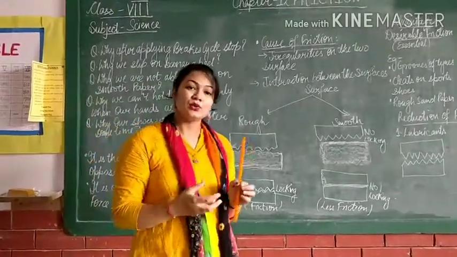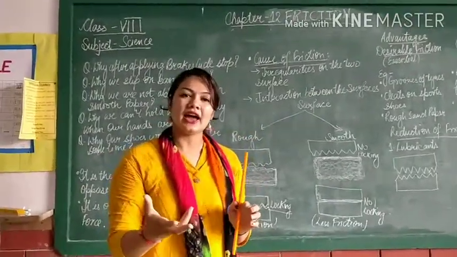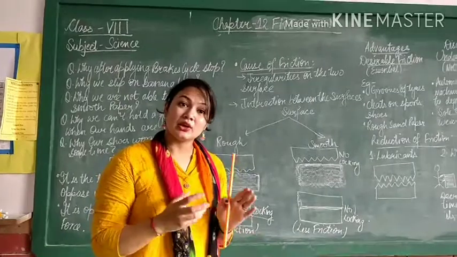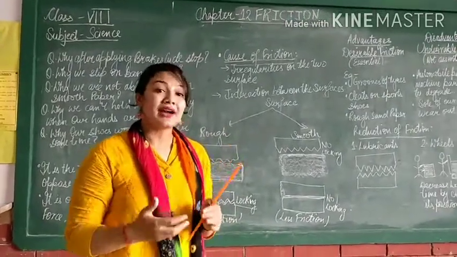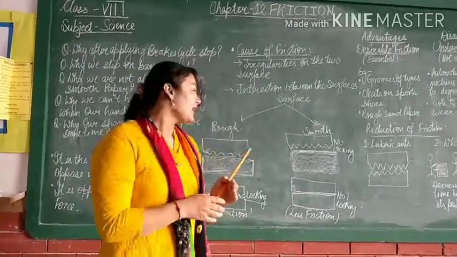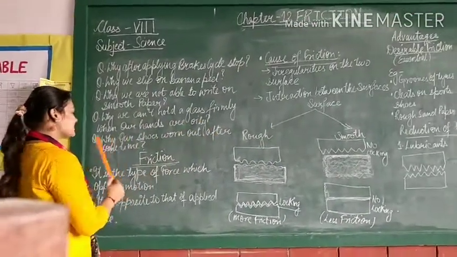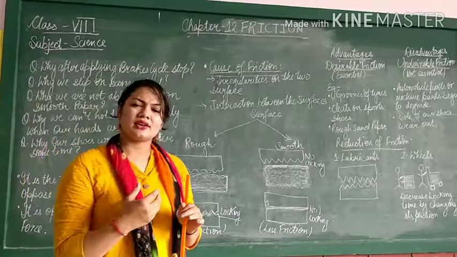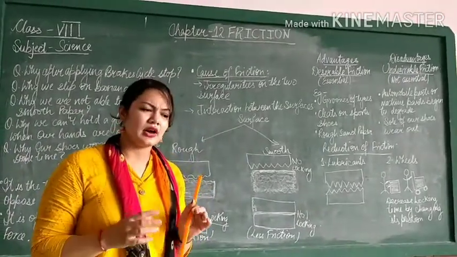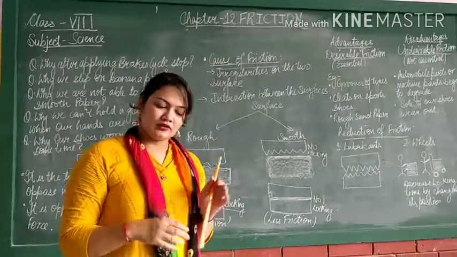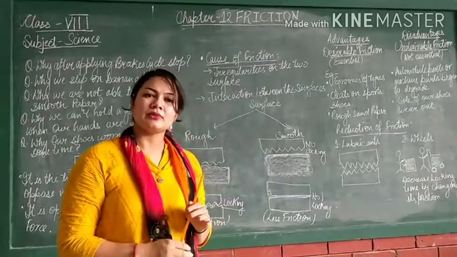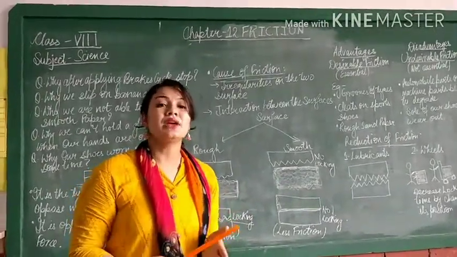If I tell you, take a glass with an oily hand, you will say, no ma'am, it will slip. Then why will it slip? Next, why are shoes worn out after some time? You buy new shoes and after buying them, when you start wearing them, after some time they wear out. What is the reason behind that?